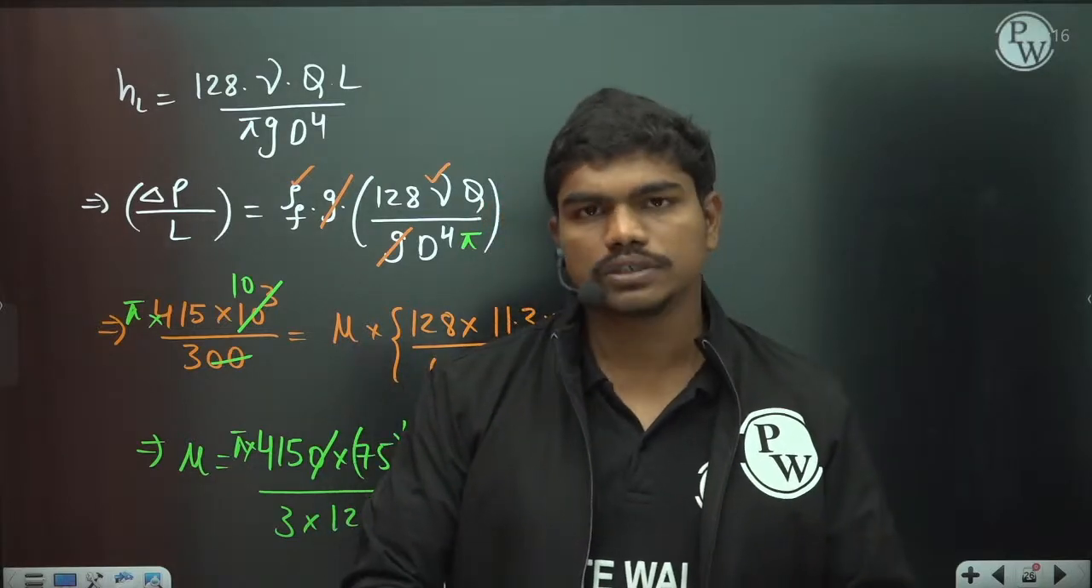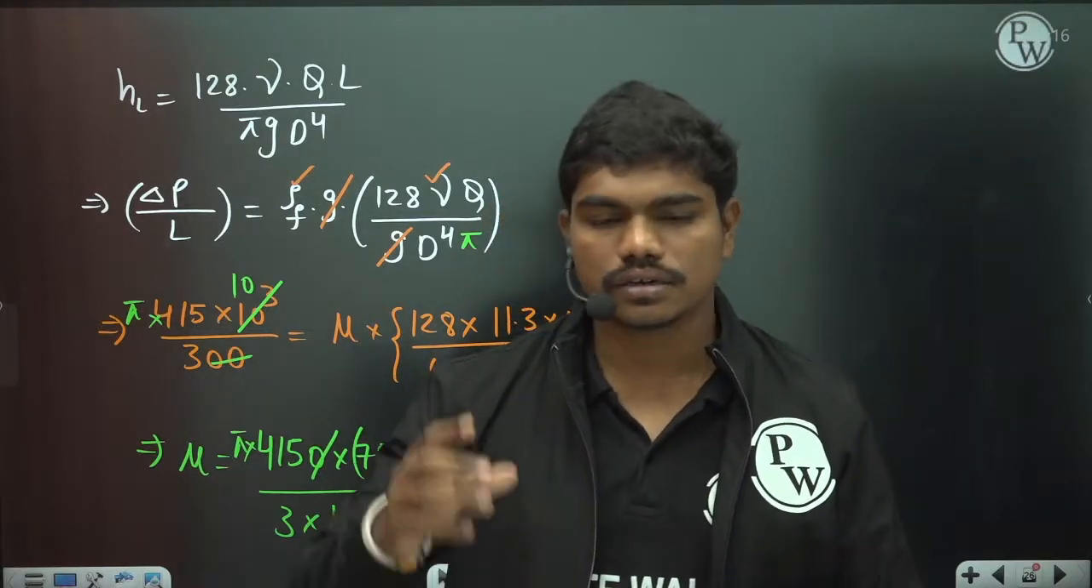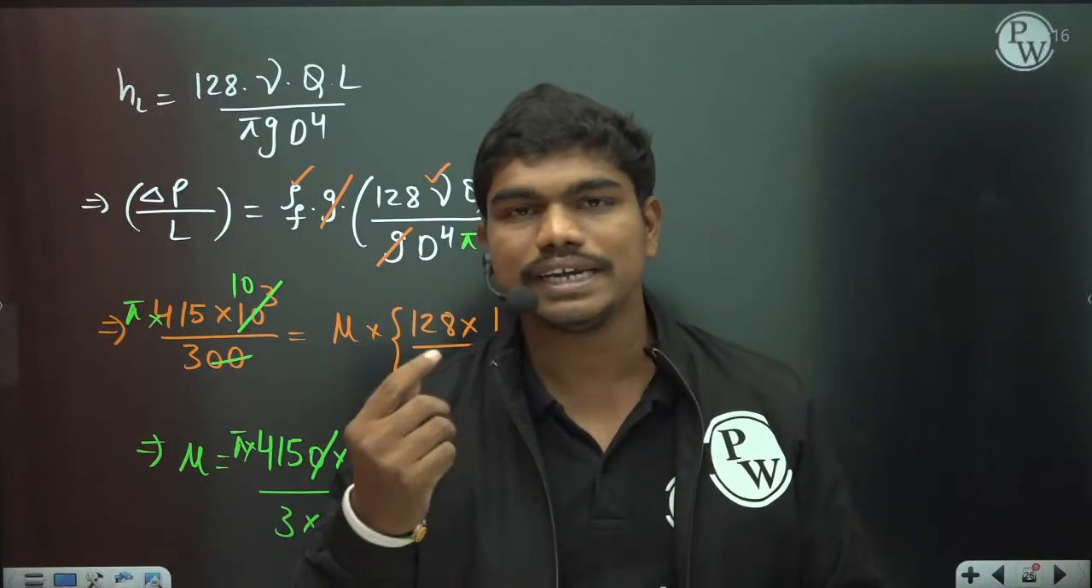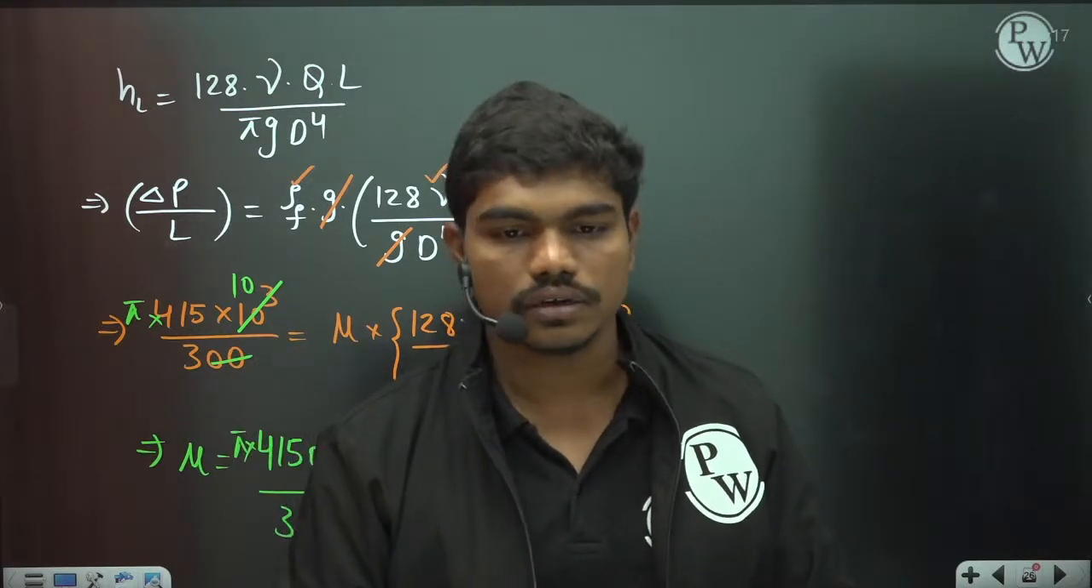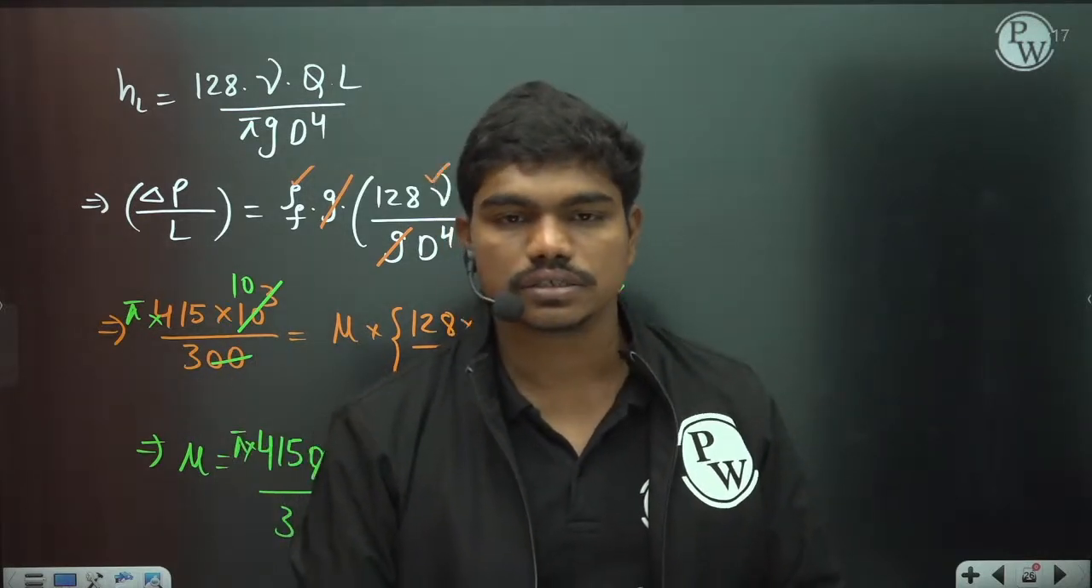So my suggestion is never go for direct remembering of formulas, because if you miss one d square or d cube, or instead of square you substitute cube, then you'll always get different answers. Clear?